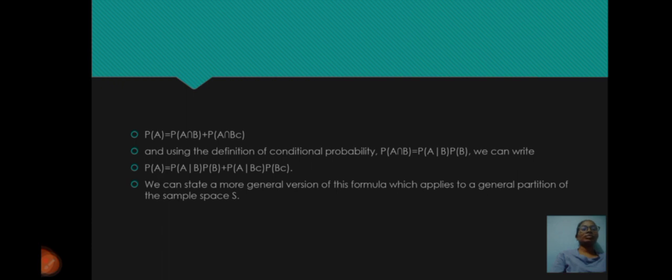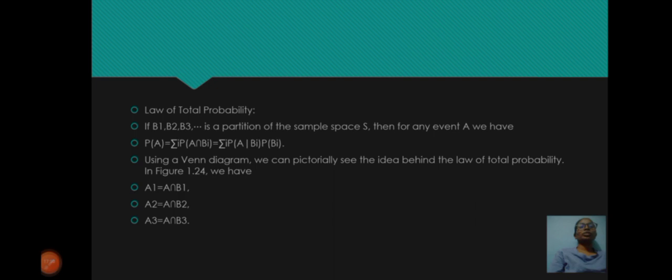We can state a more general variation of the formula which applies to a general partition of the sample space S. Law of total probability: if B1, B2, B3, and so on is a partition of the sample space S, then for an event A we have P(A) = Σ P(A ∩ Bi) = Σ P(A|Bi) P(Bi).